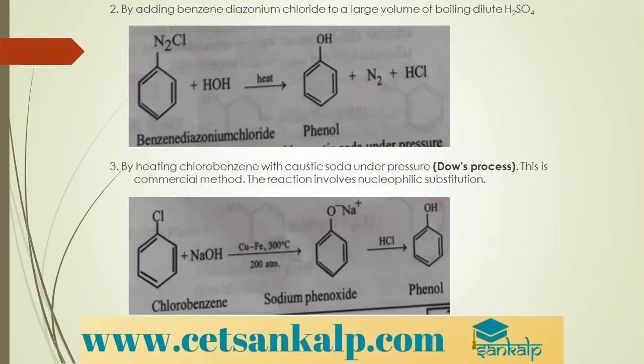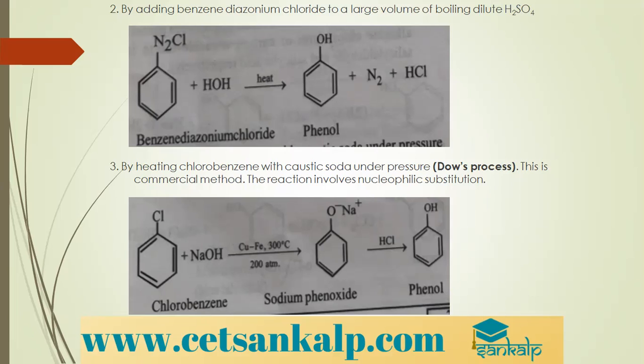Then the next reaction is by heating chlorobenzene with caustic soda under pressure. This method is called Dow's process. It is a commercial method, students, wherein we can prepare a large amount of phenol. So what is this method all about?